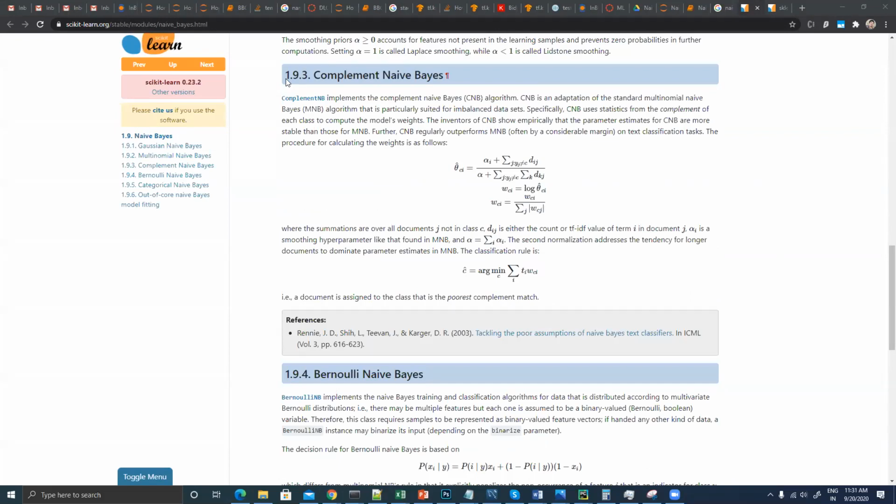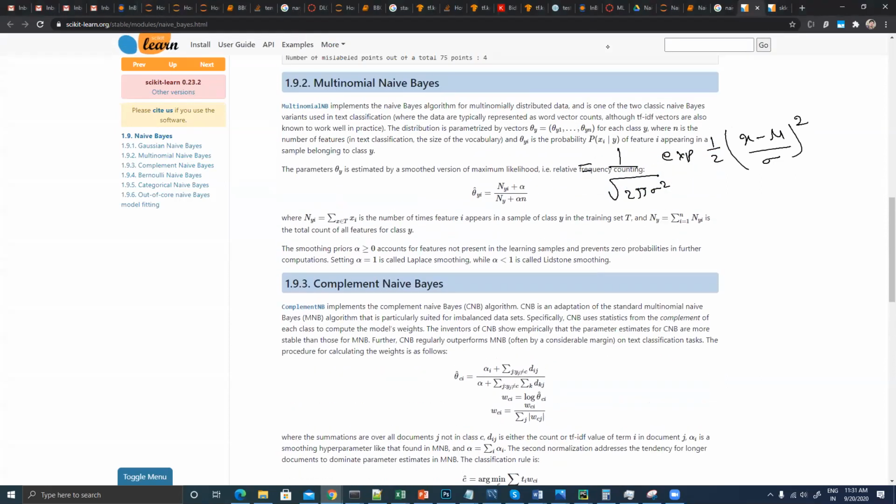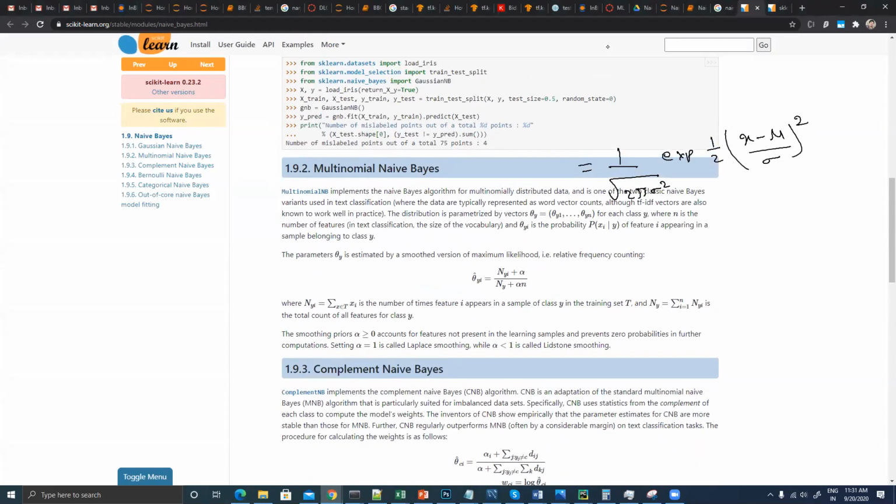Yes, sure. I can repeat the equation for the continuous variable. It's the same equation that we used to study. It's nothing but 1 by root of 2 pi sigma square into exponent of 1 by 2 times (x minus mu) by sigma, whole square. Now if you check over here, you will find the same equation, just written in a different way.